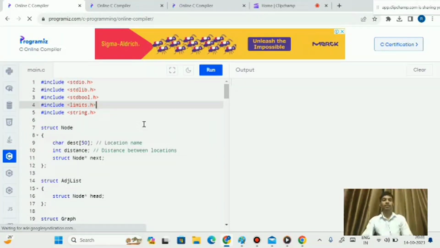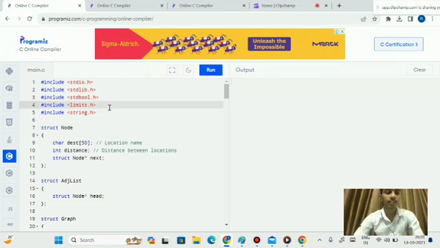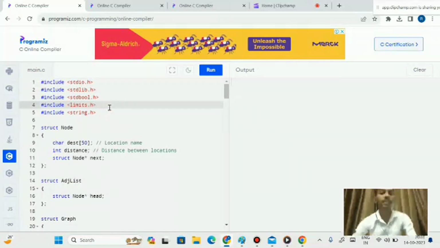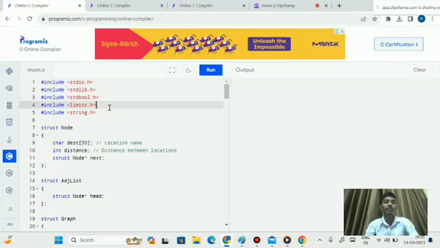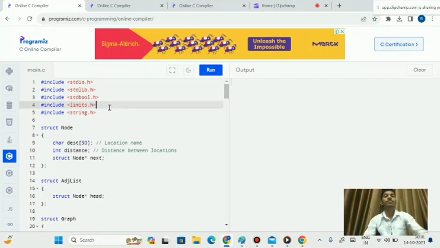Here I am showing the libraries. Here's the include stdio.h, stdlib.h, stdbool.h, and limits.h. These are the C libraries included in the program. And coming to the first point, here we created a node. This struct node has a distance, and here for this character we are assigning a value of 50 for the location name, and this is for the integer distance. This is the distance between the locations.